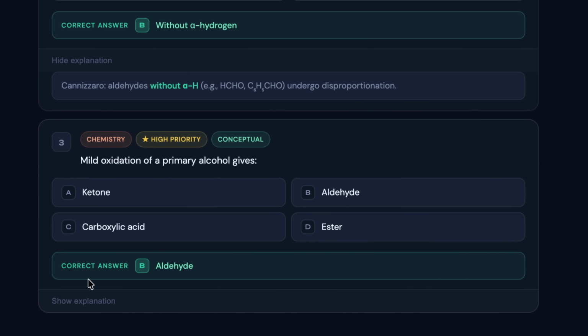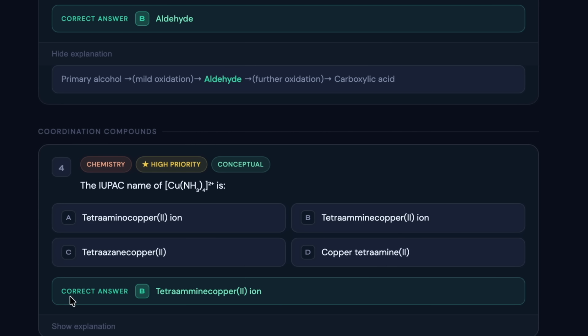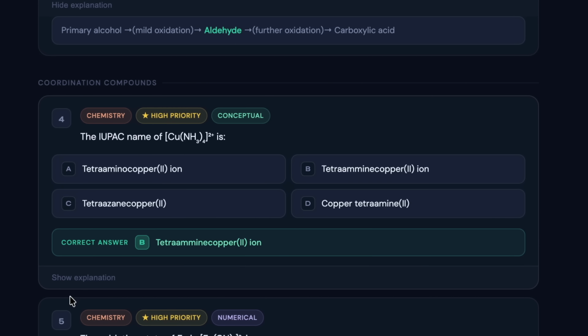So we have arranged this paper in a way where the highest priority chapters are placed on the top, and as we go down with the lower priority. So in exams the question might come shuffled, but the difficulty level and the type of question can be expected the same as shown in the screen. So for third question, B is the correct answer, and the correct answer explanation for the same can be checked on the screen.